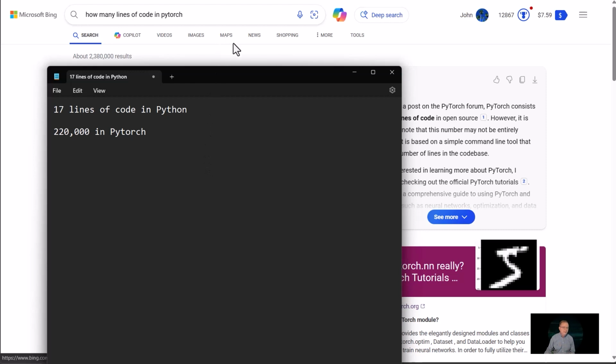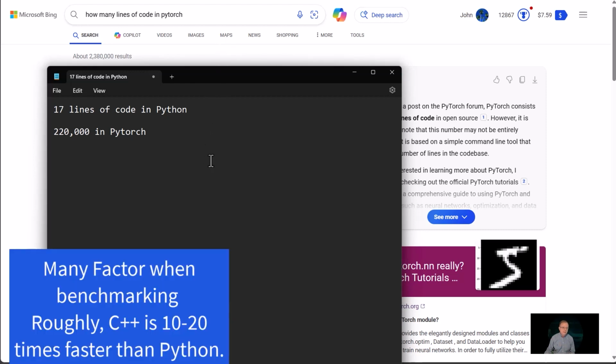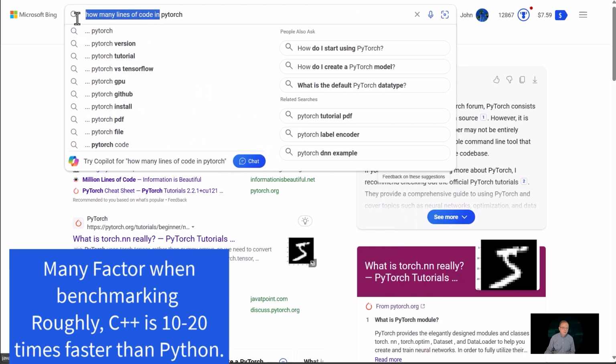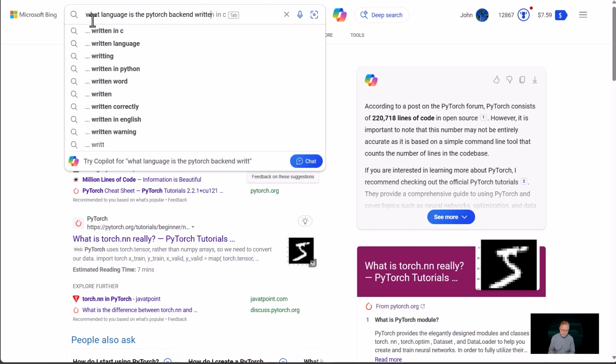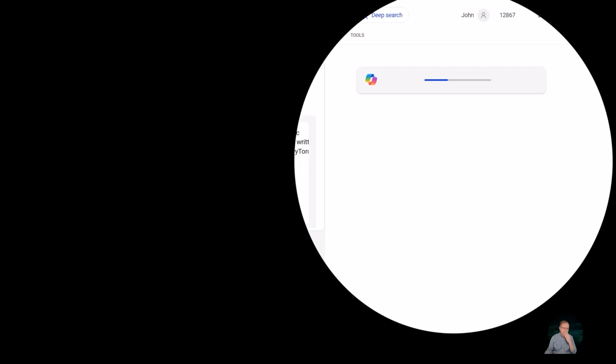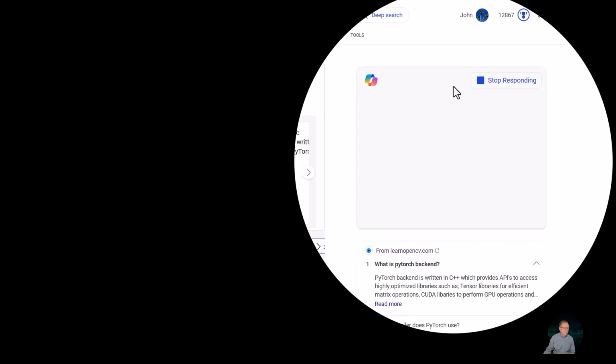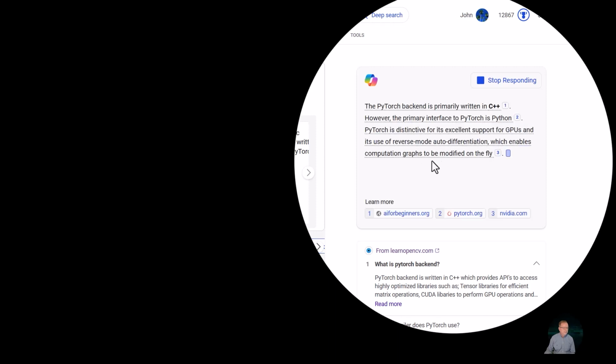We can ask it questions like, what language is the PyTorch backend, not our front end, written in? So I ask it what language it's written in. It thinks for a second, and it says PyTorch is primarily written in C++.